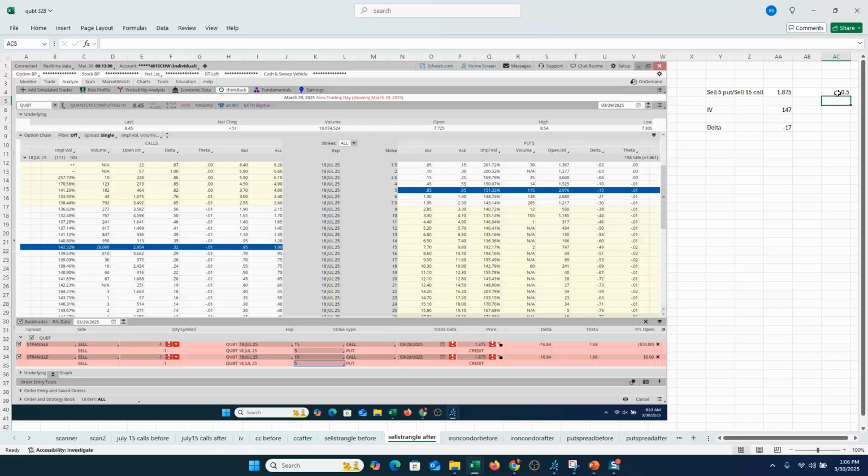So you'll see that sell strangle jump 50 cents. Why? Because IV exploded to 147, right? It closed at 147 when you take the average here. The day before, that IV was just under 130, so about a 17.5 point jump in IV means that sell strangle jumped 50 cents, right?